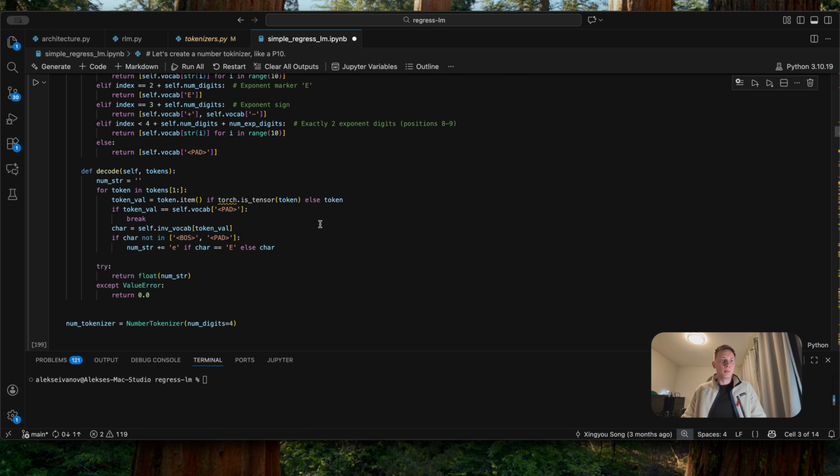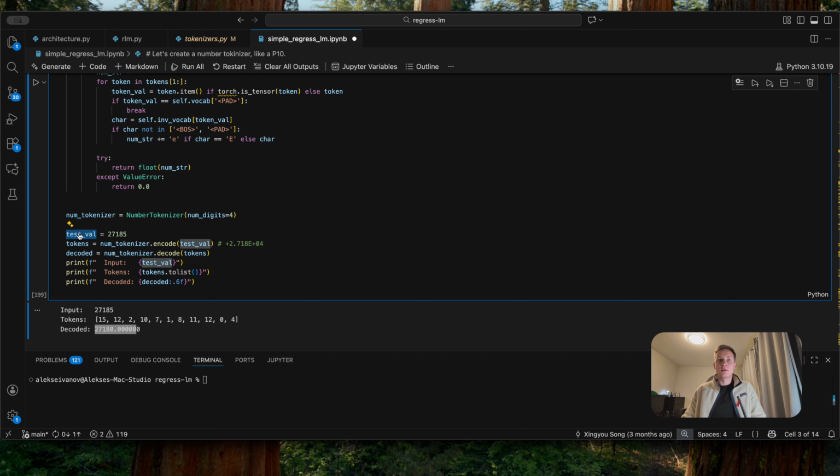Let's have a look at the example. Our test value is 27,185. So when we encode it with the number tokenizer encode, we get tokens representing it in scientific notation. And when we decode it back, we get a slightly different number. This is because we are using 4 significant digits, so we lose accuracy during the float to text and text to float conversion. And that's a trade-off for keeping the tokenizer simple.